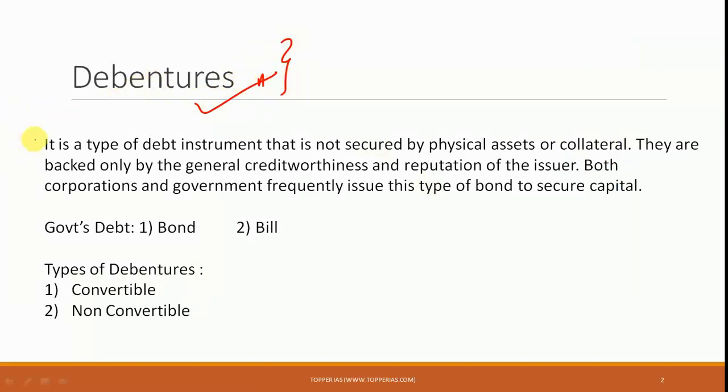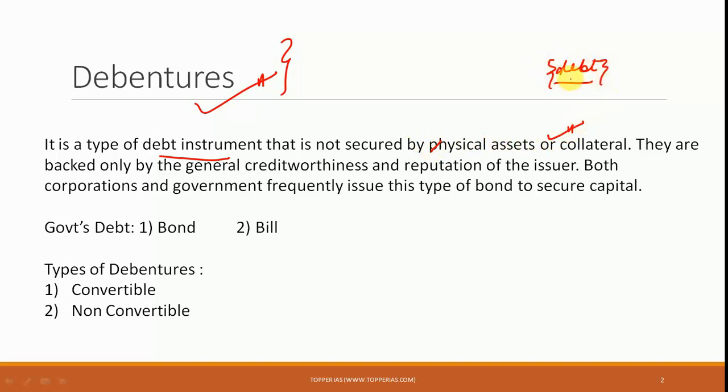Now, a debenture is basically a type of debt instrument. It is from this word, debt instrument, that the name has been derived. So it is a type of debt instrument that is not secured by physical assets or, for that matter, any type of collateral.